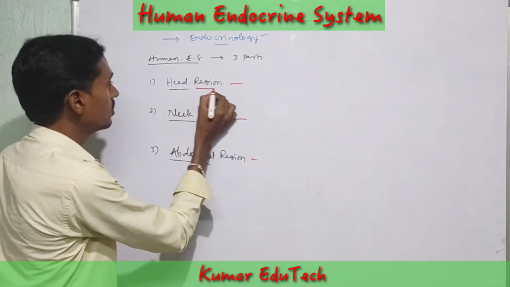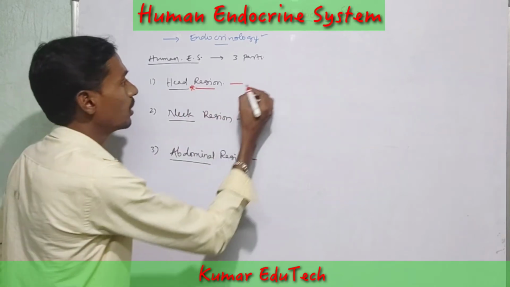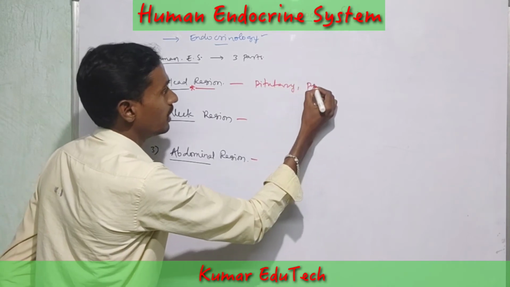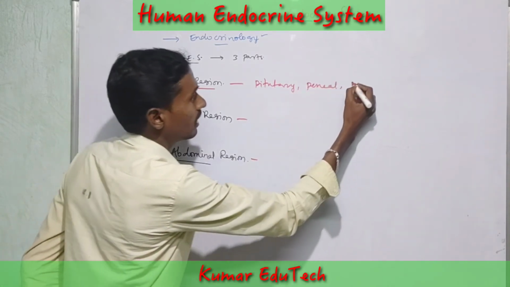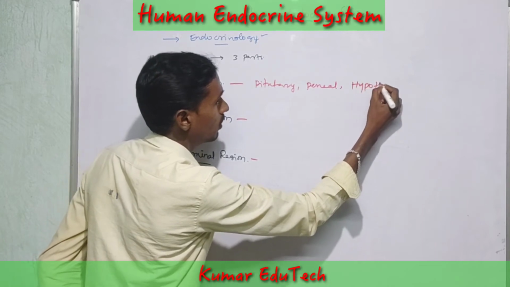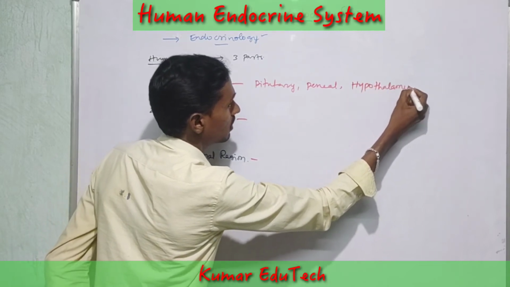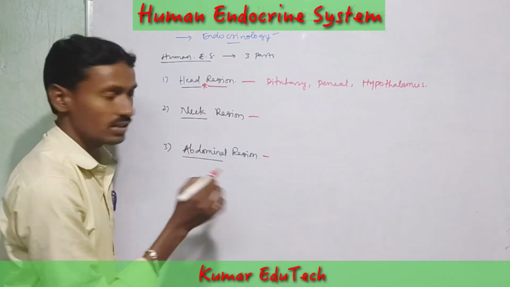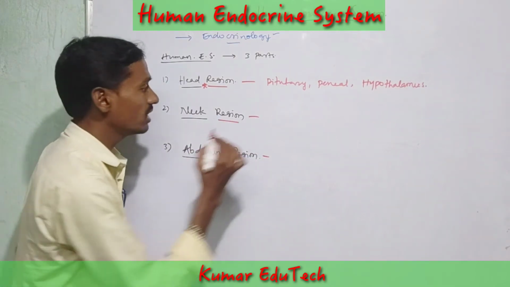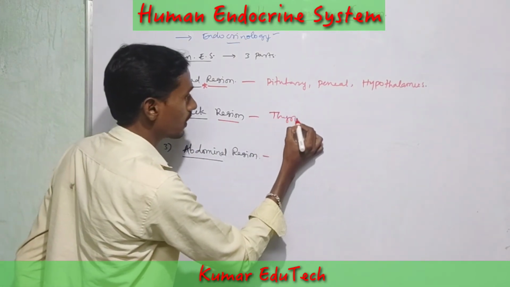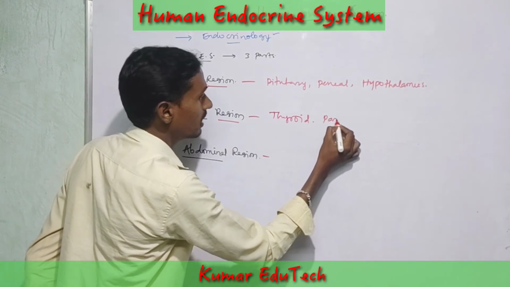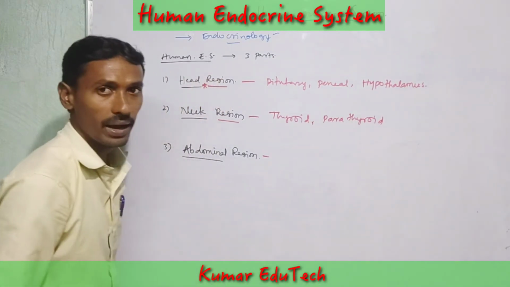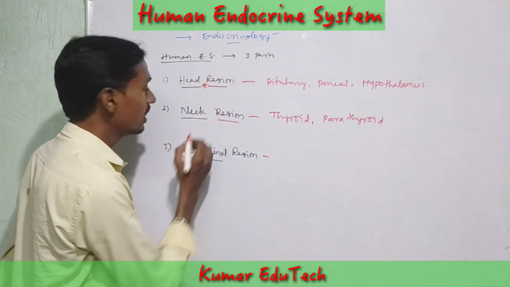In the head region, the pituitary gland, the pineal gland and the hypothalamus are present. So these three glands are present in the head region. Then in the neck region, the thyroid and parathyroid glands are located.